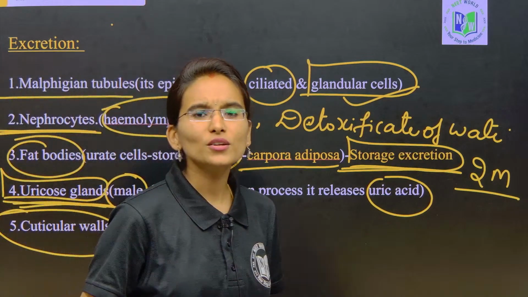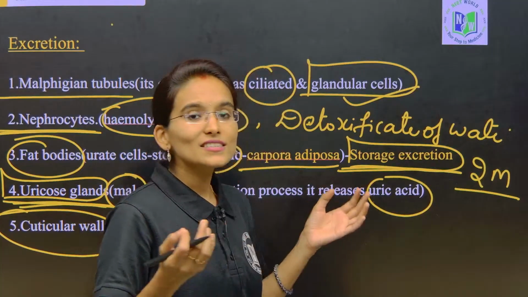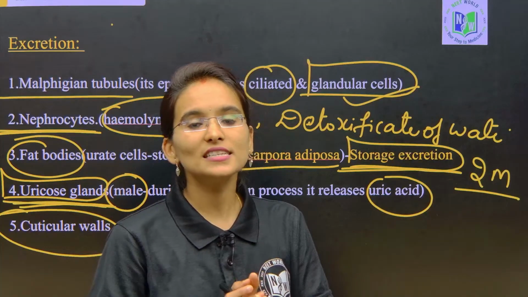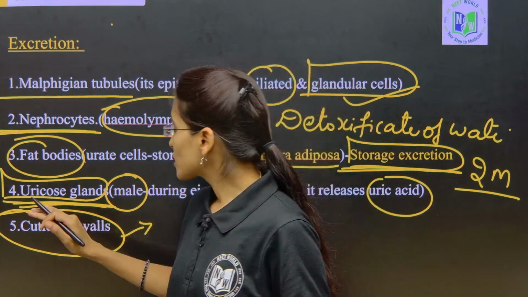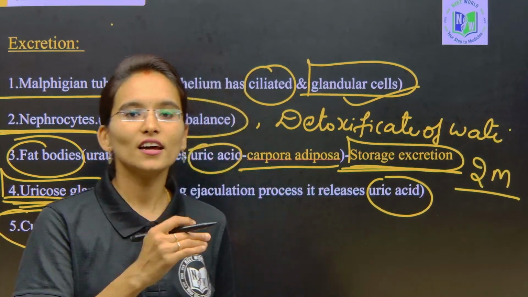What are cuticular walls and what is cuticle actually? The body wall, or the exoskeleton of the cockroach, is made up of chitinous cuticle. The cuticular walls are also involved in the removal of nitrogenous waste.